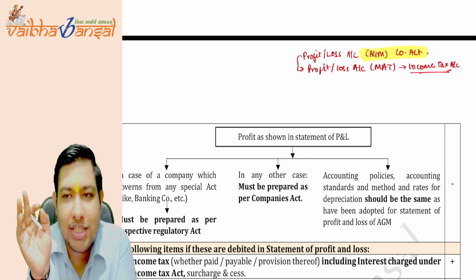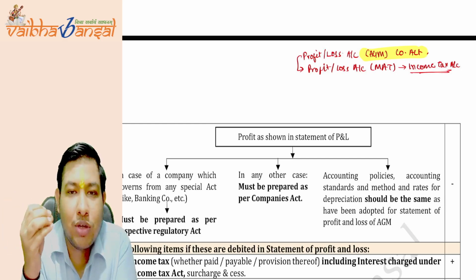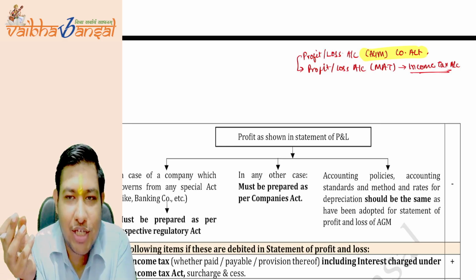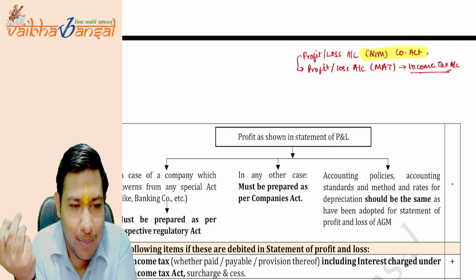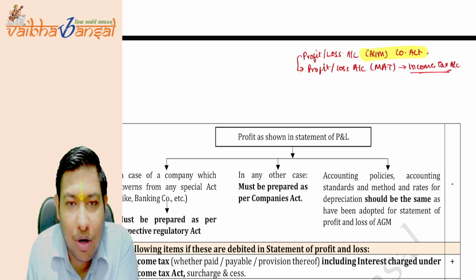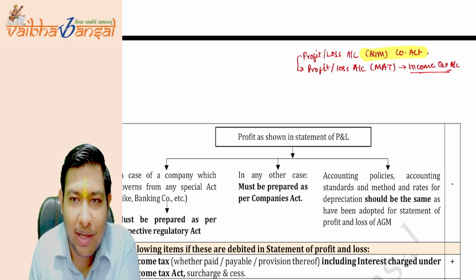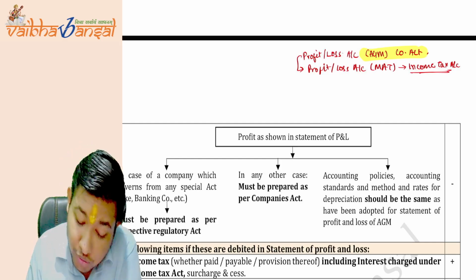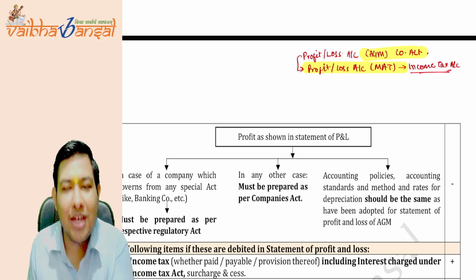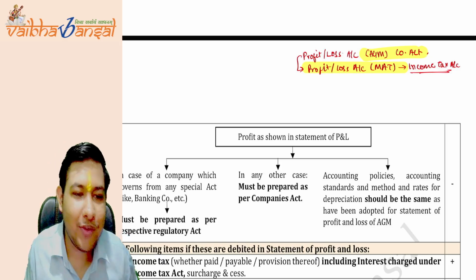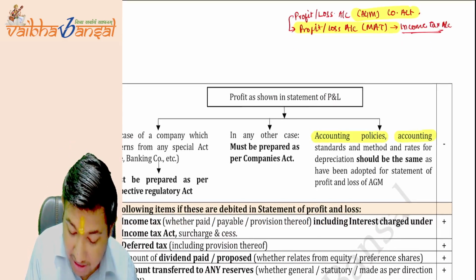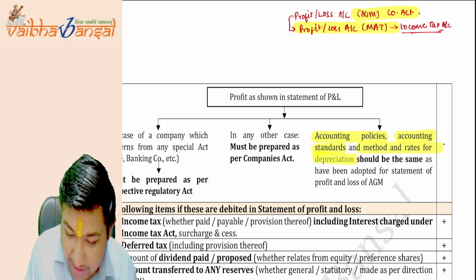Otherwise, the companies will start making another profit and loss account for the MAT purposes. As you have already studied in audit, there are also special purpose financial statements that are made for special purposes only. The Companies Act does not restrict making this type of profit and loss account, so the companies will start making the profit and loss account for MAT purposes only. Then the purpose of the government will also be defeated.